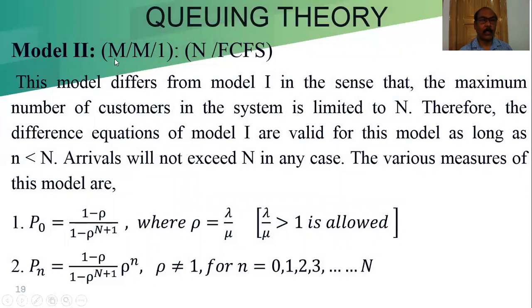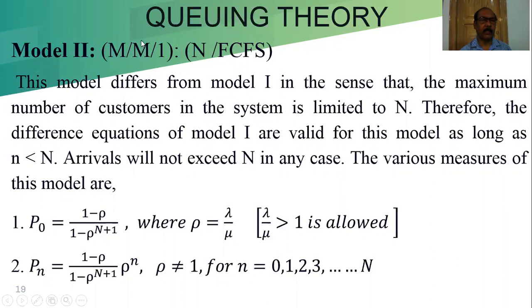Now this is model 2, M/M/1 in FCFS. For this model, the queue size is fixed, the rest is the same. Arrival rate follows the Poisson distribution.